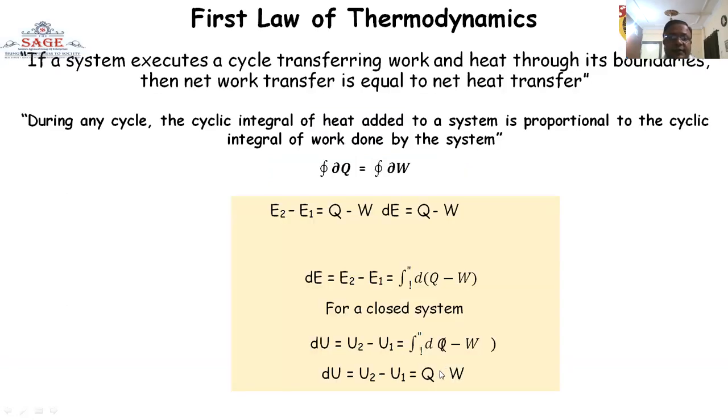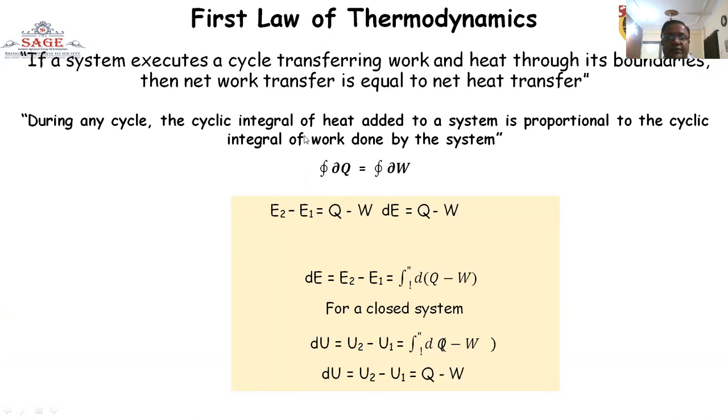First law of thermodynamics: if a system executes a cycle, transferring work and heat through its boundary, then the net work transfer is equal to the net heat transfer. So in a cyclic system, the cyclic integral of the total heat transfer is equal to the cyclic integral of the total work done. That is, E2 minus E1 is equal to Q minus W, and the change of energy is equal to Q minus W.